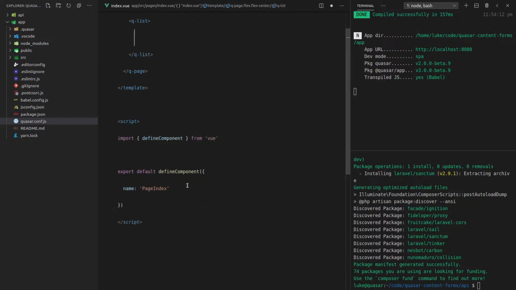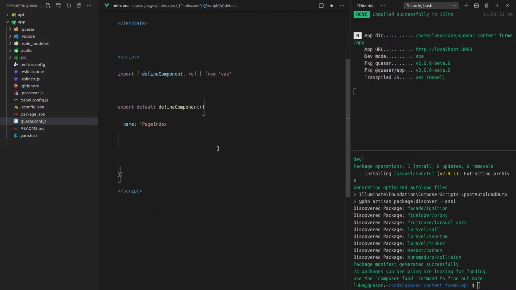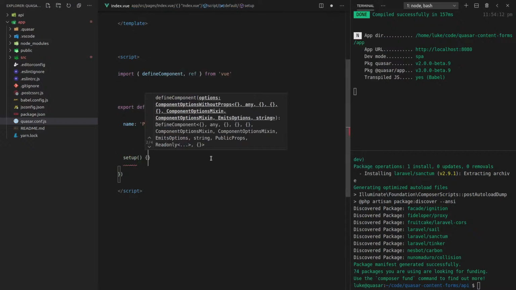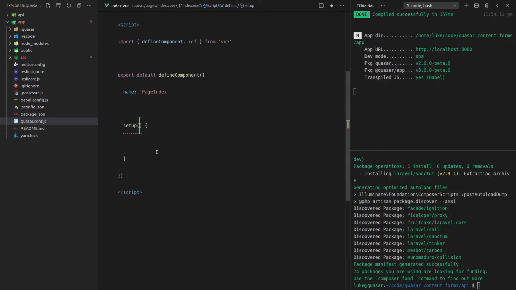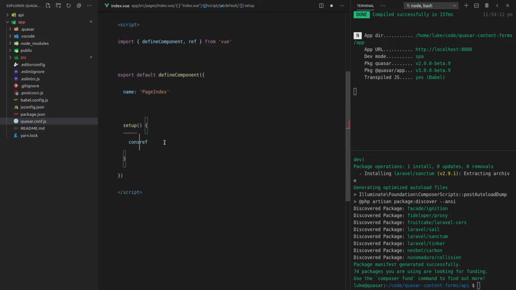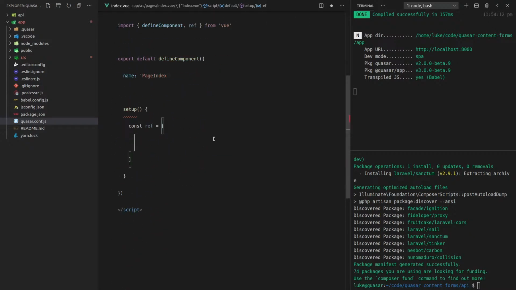So now let's come in here and add our list. Q-list, and we're going to be spitting out our form, or buttons for each of the different types of forms. And that's probably going to be an object because we also want links to all of them. So let's say setup here. We'd usually accept props here, but I don't think I'm going to need any. Now we're going to say const ref is equal to an array, and this array is going to contain all of those list items.